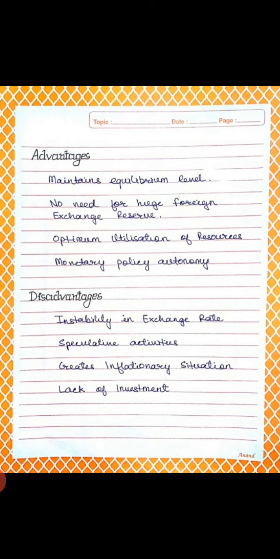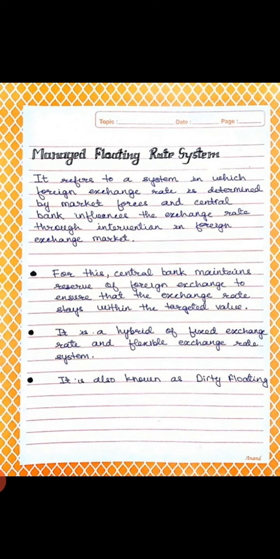Now we have to discuss the last type of exchange rate system, that is the managed floating rate system. Students, it refers to a system in which the foreign exchange rate is determined by market forces, that is demand and supply, as well as the central bank influencing the exchange rate through intervention in the foreign exchange market. For this, the central bank maintains reserves of foreign exchange to ensure that the exchange rate stays within the targeted value.